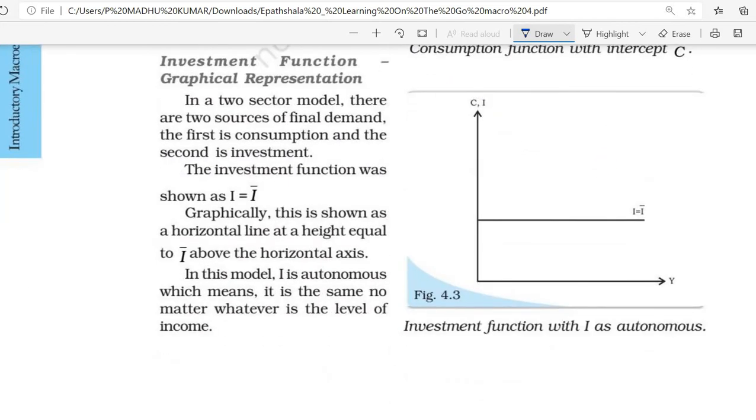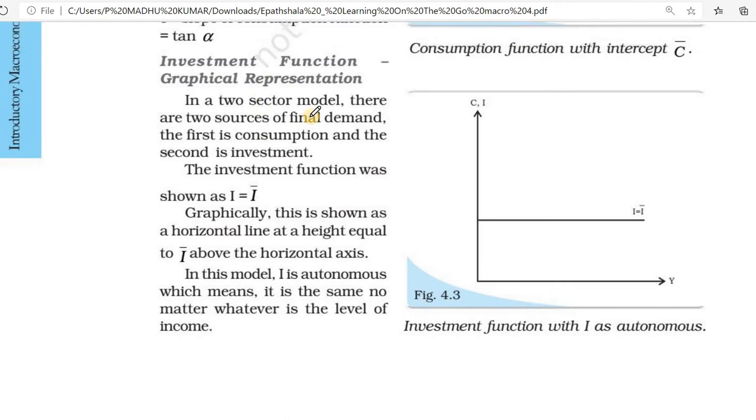Next we go to the investment function, with its graphical representation. There are two sources of final demand: the first is consumption and the second is investment. The investment function was shown as I equal to I bar.